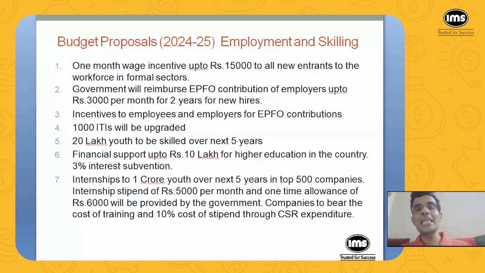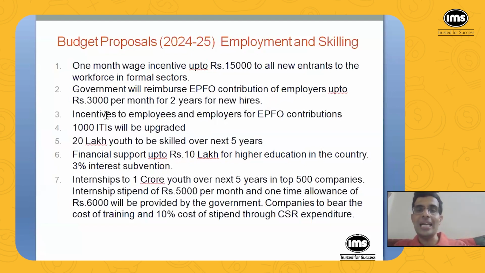Then government will reimburse EPFO contribution of employers up to 3,000 rupees per month for 2 years for new hires. Now, in case you are a working professional, you would know that a part of your salary is cut and that goes to EPFO, that is Employee Provident Fund. And an equal amount is contributed by your employer, by your company. So what the government is saying is up to 3,000 rupees per month for 2 years for new hires. So government will reimburse this EPFO contribution.